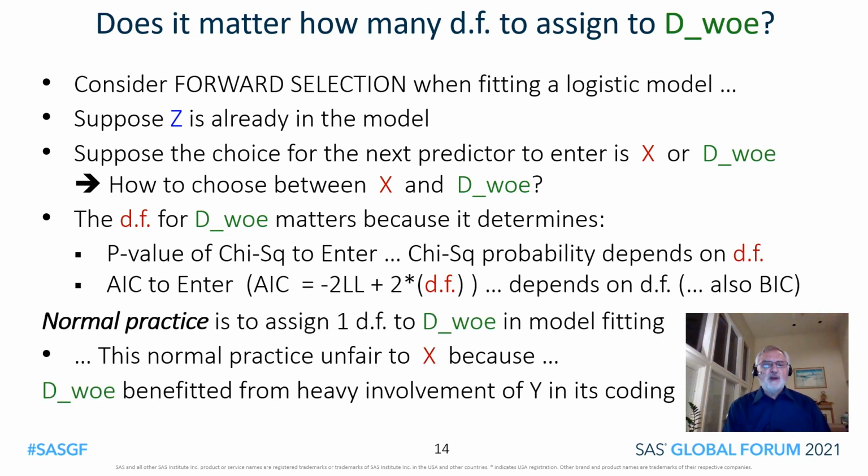The normal practice when we are running PROC LOGISTIC or HPLOGISTIC is to assign 1 degree of freedom to the weight of evidence coding of D. There's really no alternative, no practical alternative. But this normal practice is unfair to X because the weight of evidence coding of D benefited heavily from the involvement of Y in its coding.